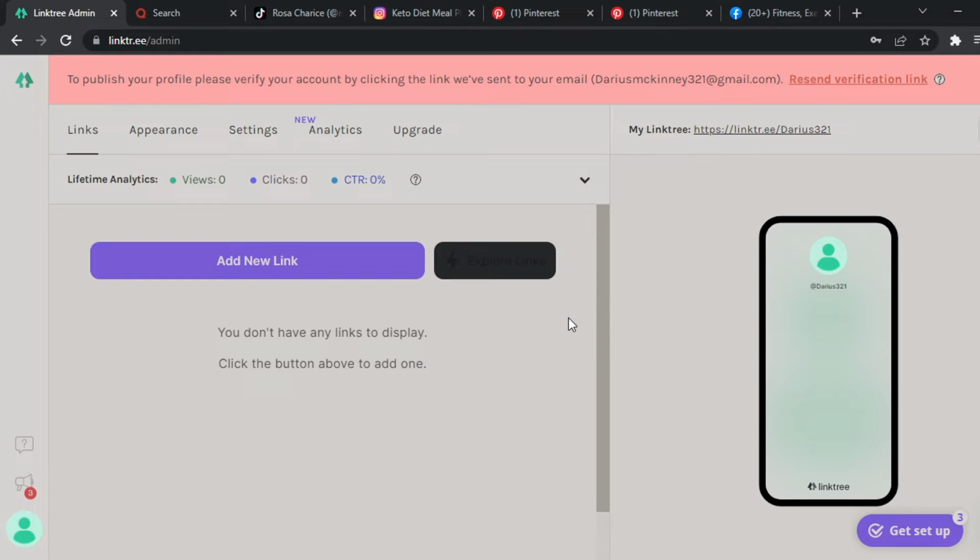What you would do on Linktree is create your account, and then go to your back office just like this. You're able to add your new affiliate link: you click add new link, then put in the title of your affiliate link and your URL. Then from here you can use the 5 free traffic sources that I'm going to show you to make money online.